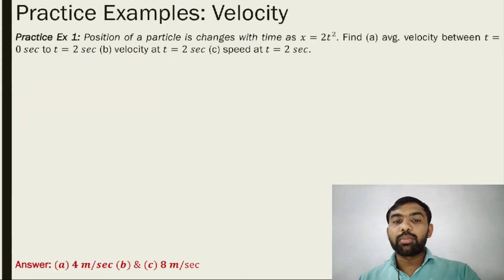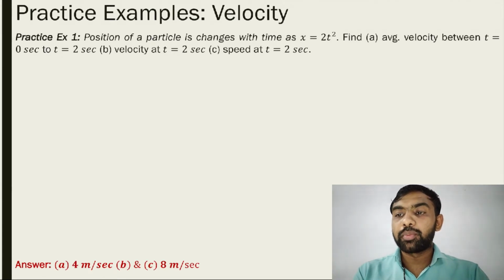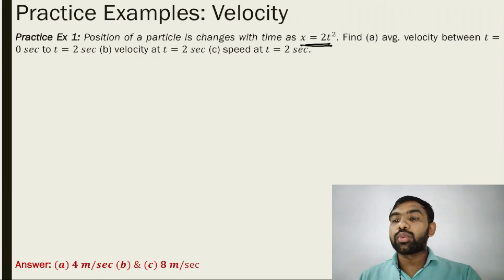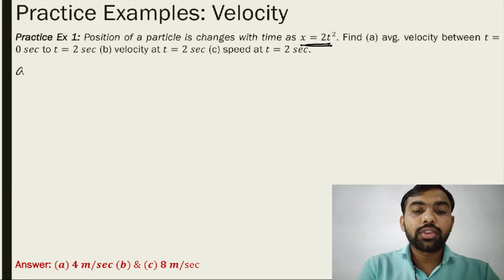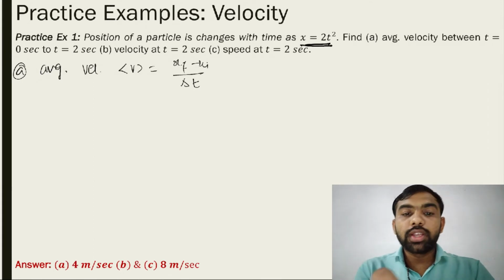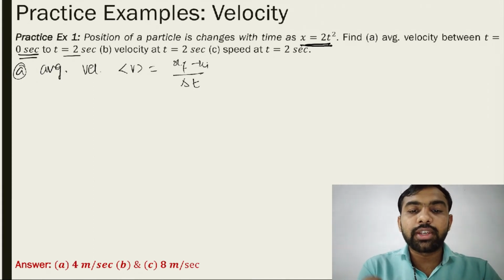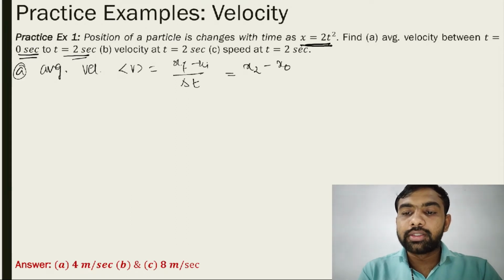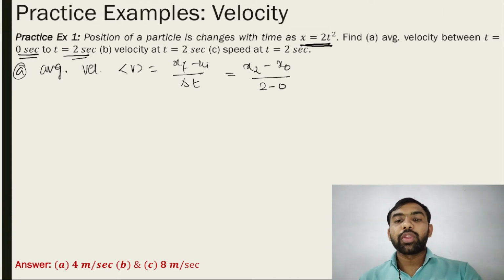Next, we solve one example. Practice example 1. What is the problem statement? The position of a particle changes as x is equal to 2t squared. Find the average velocity between 0 to 2 seconds. So average v is equal to x final minus x initial upon delta t. Initial time is 0 seconds, final time is 2 seconds. It means x2 minus x0 upon 2 minus 0.